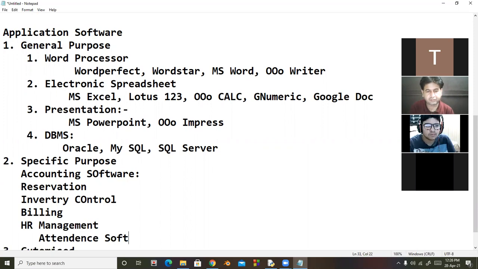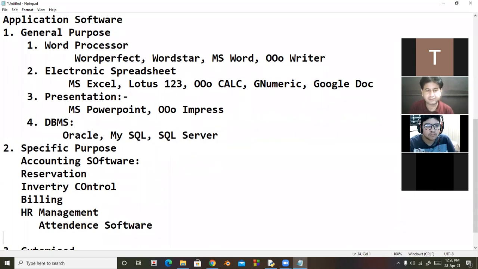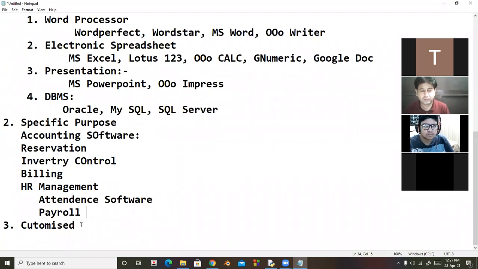In attendance software we can take the attendance of employees, for example with the help of a biometrics machine. And there is software called payroll. Payroll means we calculate the salary. It means different benefits of an employee, like their HRA, their basic salary, and leave encashment. Many types of activities we can do with the help of payroll softwares.